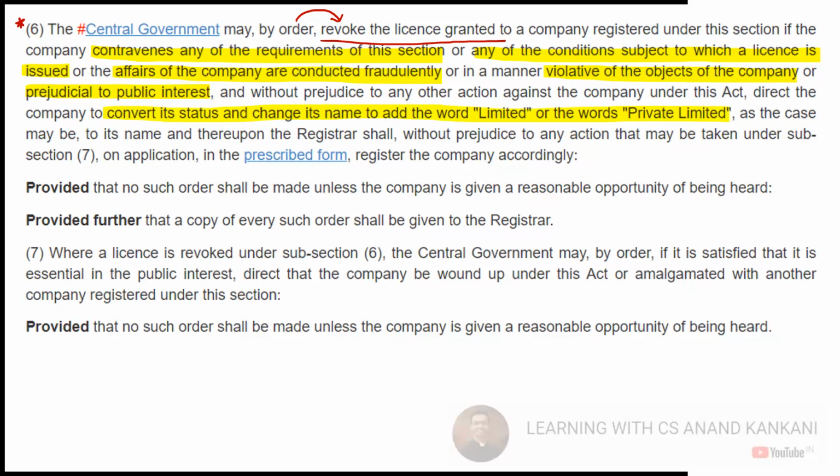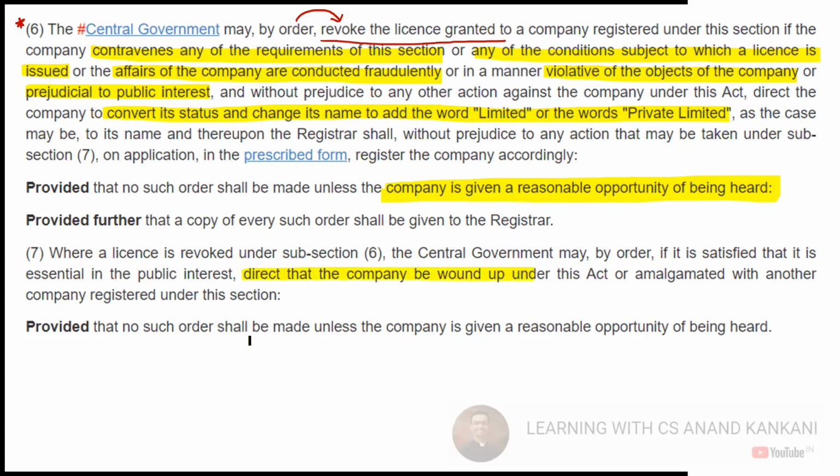The ROC itself is going to convert the name of the company. Provided no such order shall be made unless the company is being given a reasonable opportunity of being heard. So a reasonable opportunity of being heard will be given to the company. Of course, after that the order will be made and the copy of such order will be given to the registrar also. Thereafter, where the license is revoked under subsection 6, the central government may by order, if it is satisfied that it is essential in the public interest, also direct the company to be wound up.